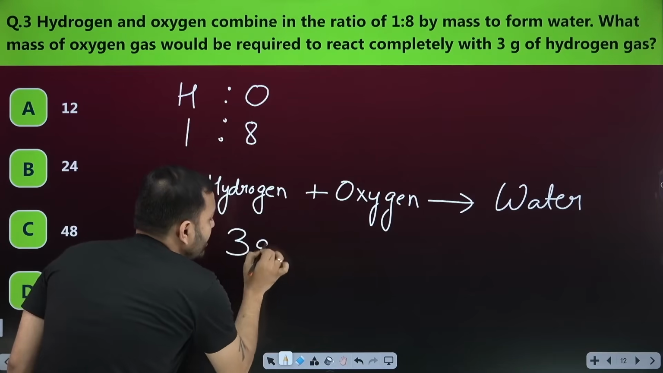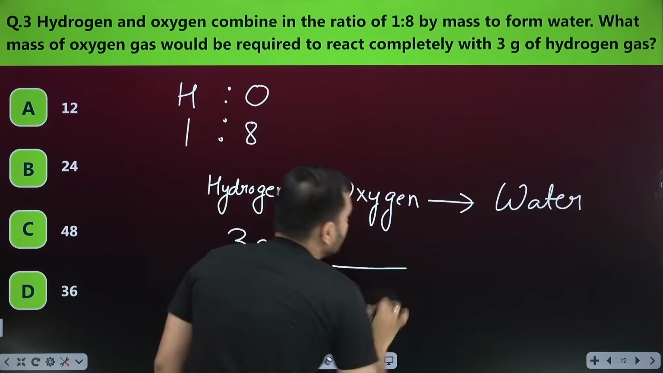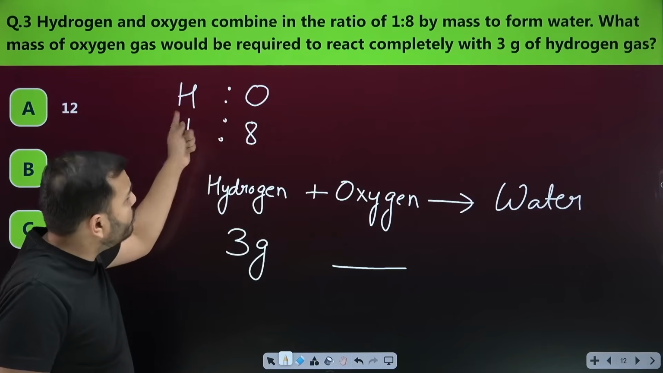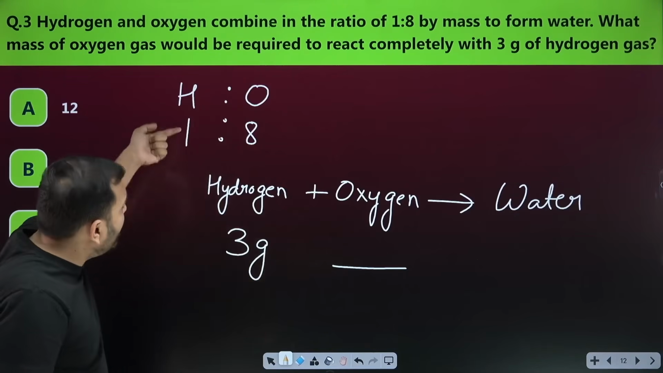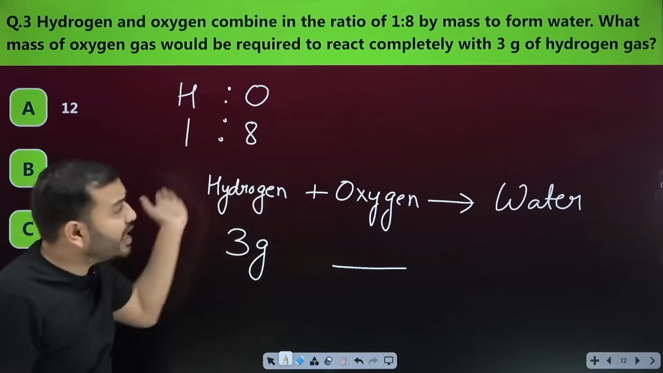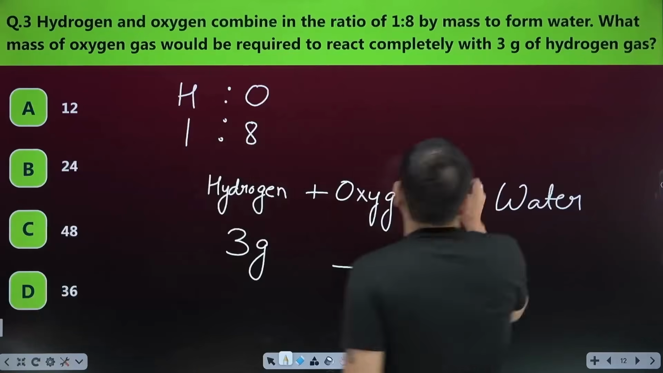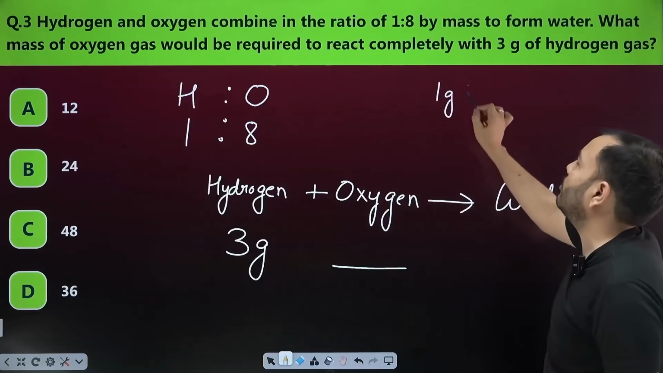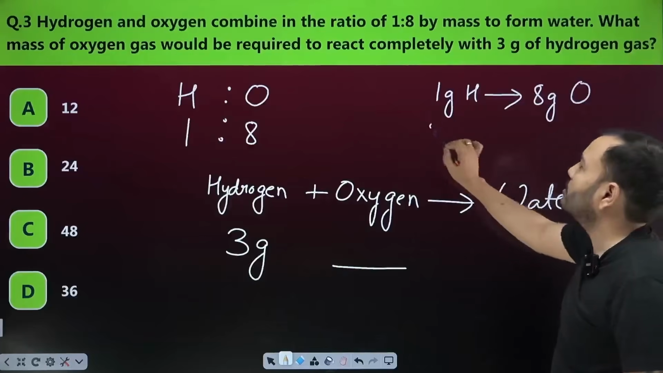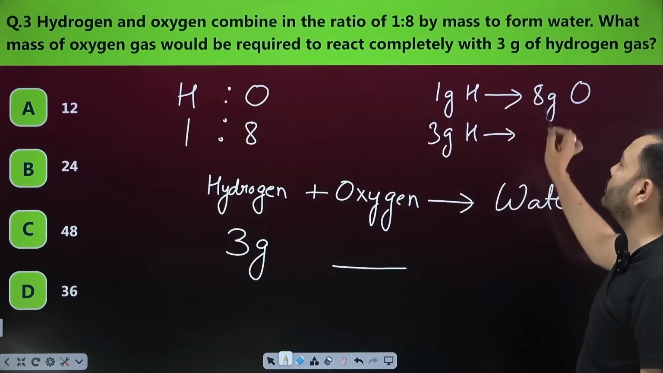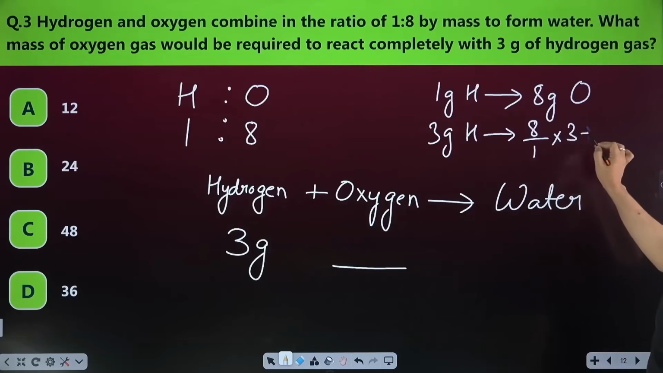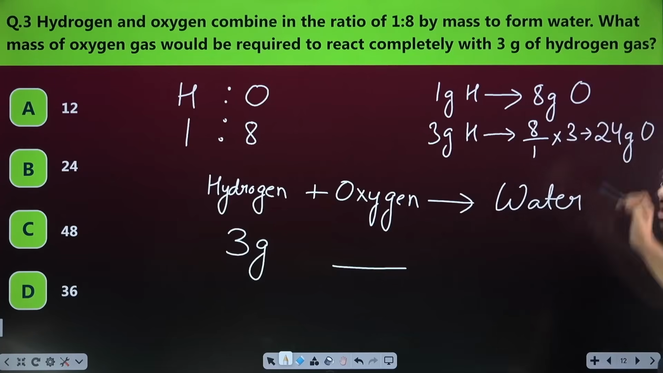If I have 3 gram of hydrogen gas, then how much oxygen gas is needed to react completely with it? Think. If hydrogen is 1, then oxygen is 8. If hydrogen is 2, then oxygen is 16. If hydrogen is 3, then oxygen is 24. Unitary method. 1 gram of hydrogen reacts with 8 gram of oxygen. So 3 gram hydrogen will react with 8 divided by 1 multiplied by 3, which is 24 gram of oxygen.